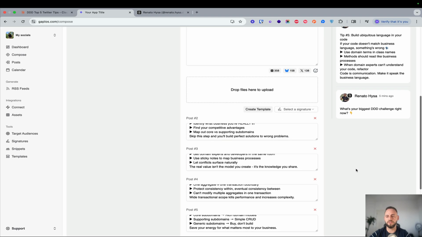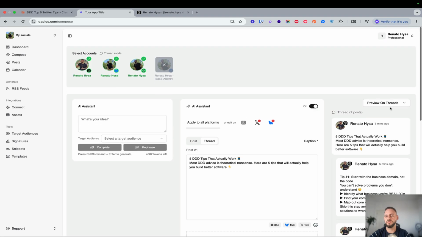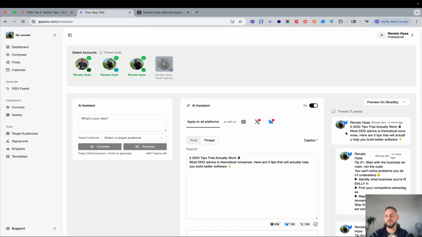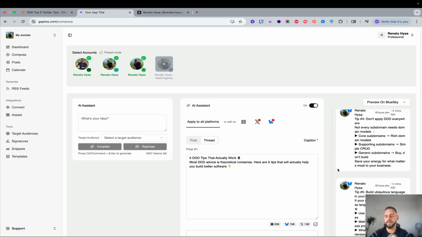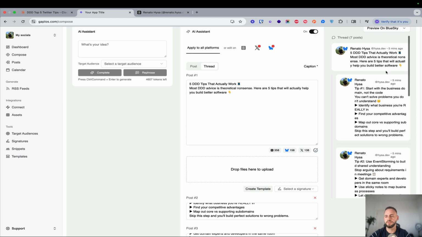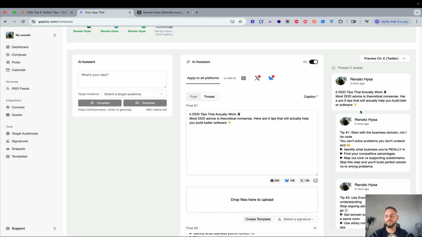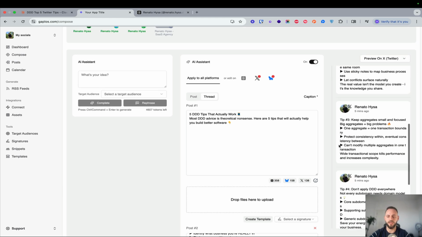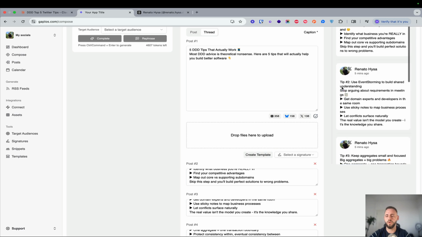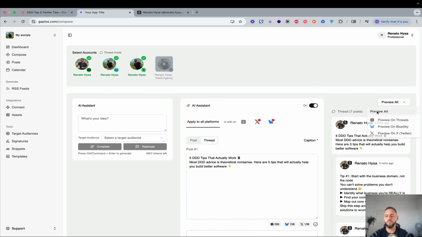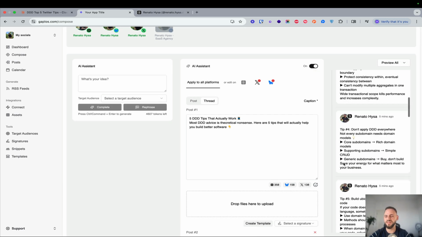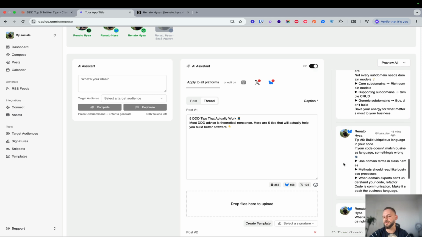So this is how it looks on Threads. If you want to take a look at Bluesky, this is how it looks on Bluesky. And then we also have X or Twitter, so this is how it looks on Twitter. You can also preview all of them at once by clicking preview all. When it comes to the threading, it gets a bit complicated, but you can view it like this.